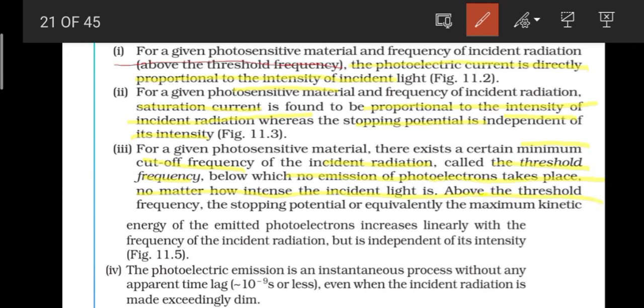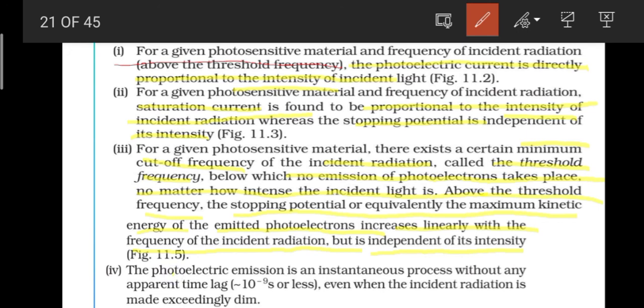Next, above the threshold frequency, the stopping potential, or equivalently the maximum kinetic energy of the emitted photoelectrons, increases linearly with the frequency of the incident radiation, but is independent of its intensity.